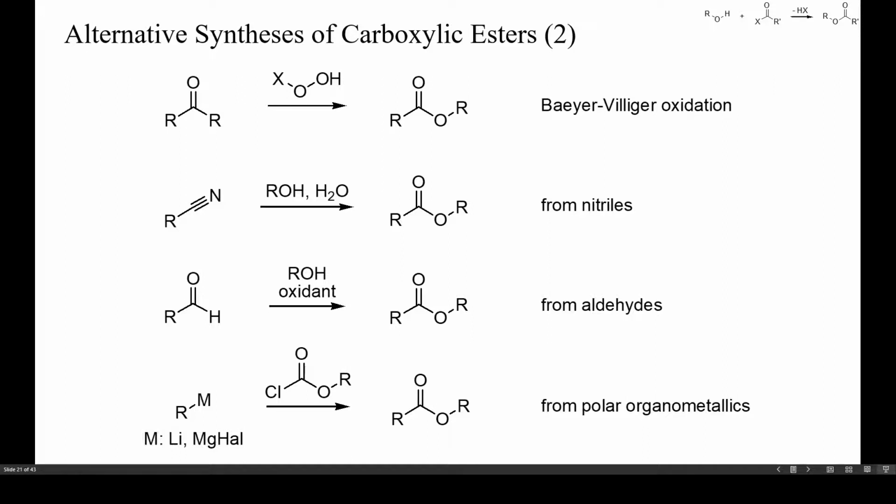or carbonates. Carbon monoxide cannot be used to convert polar organometallics into carboxylic acid derivatives because the intermediate acyl anions are highly reactive and are either not formed at all or yield numerous unexpected products.